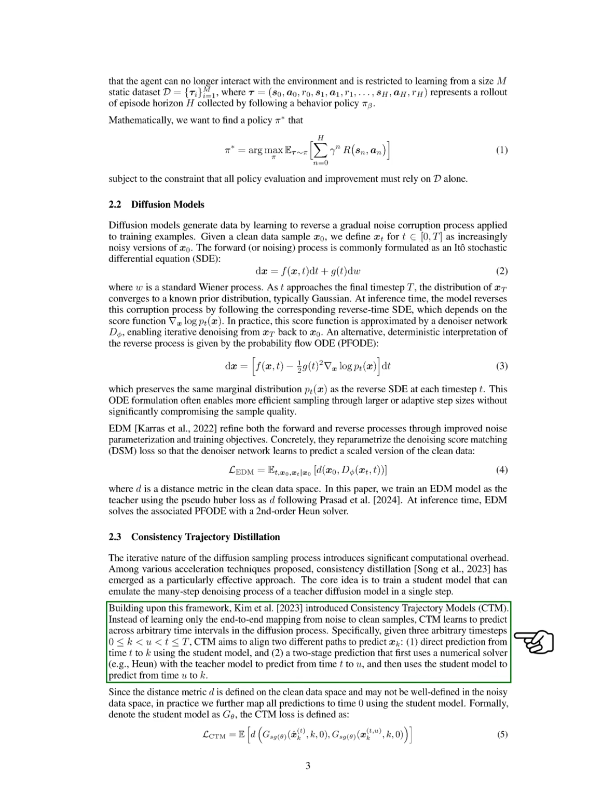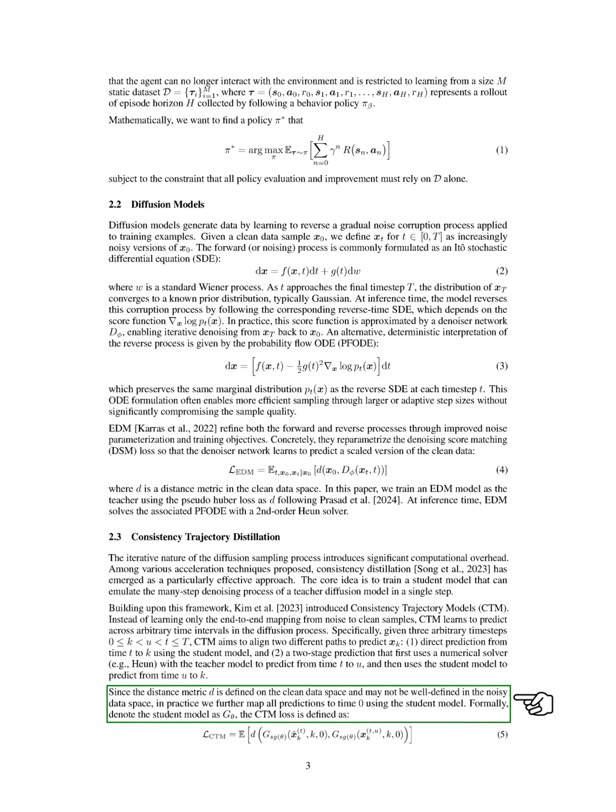We develop consistency trajectory models, CTM, that predict across different time intervals in the diffusion process. For any 3 time points, we align 2 paths to predict the data at an earlier time. We also ensure that all predictions are mapped back to the initial time using the student model.